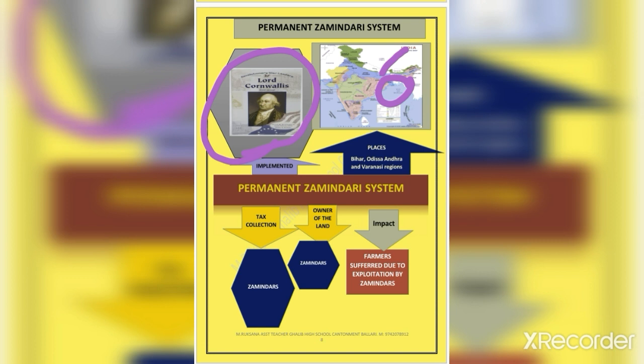Under this system, the zamindar became the landowner. And the zamindar was expected to pay the agreed land taxes to the company on a set date every year.